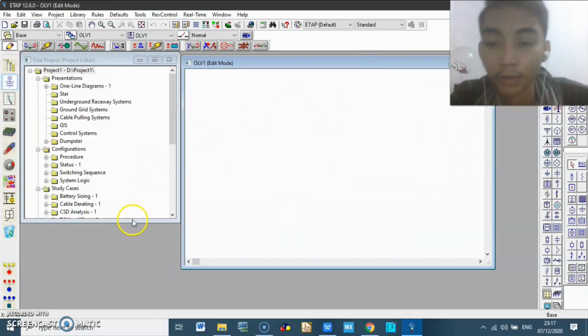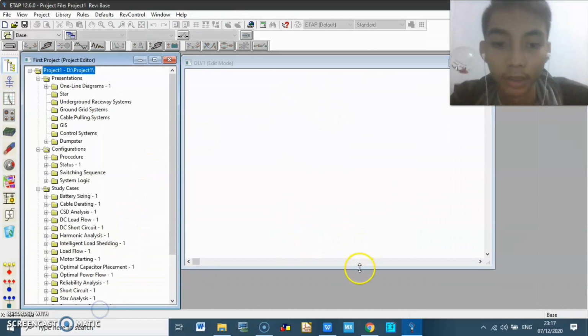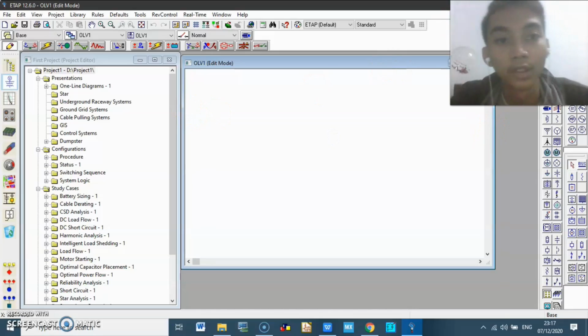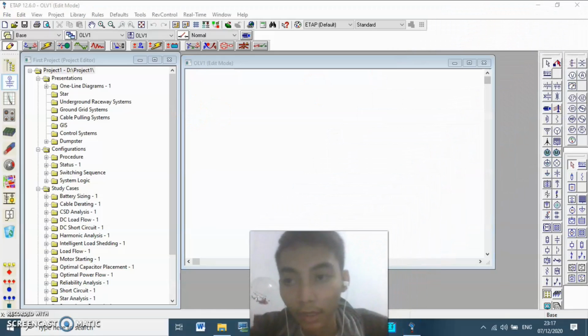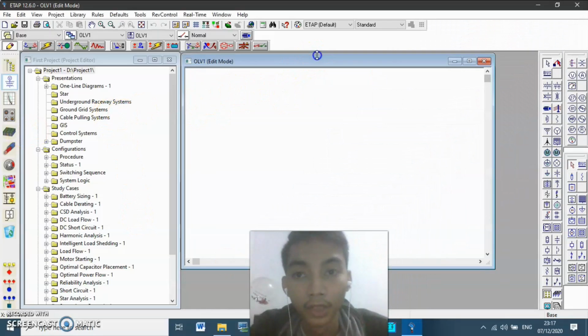And then there are two kinds of windows on your monitor. The first one is the project editor, and the second one is the edit mode.